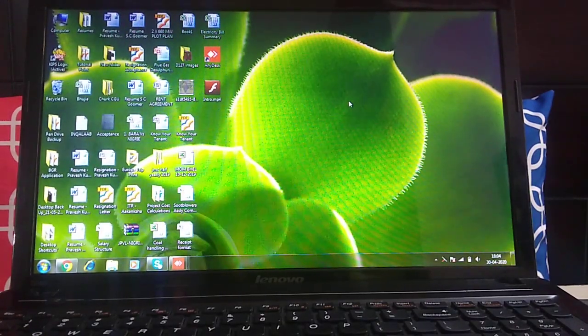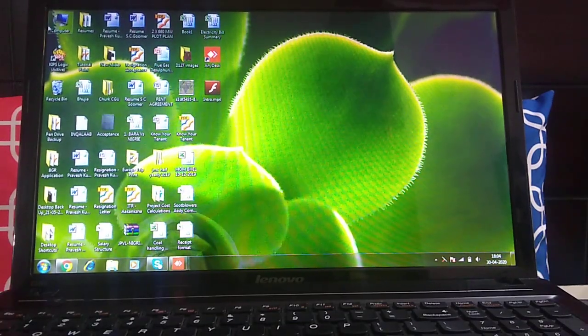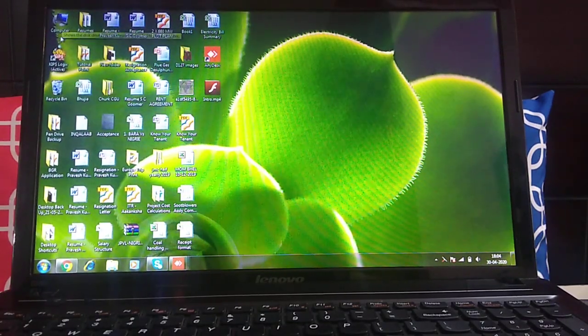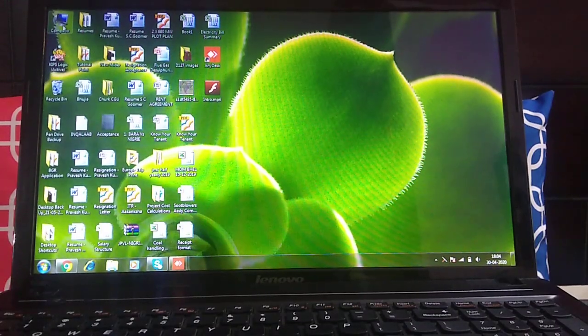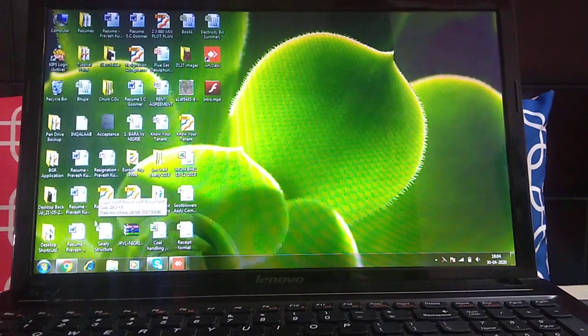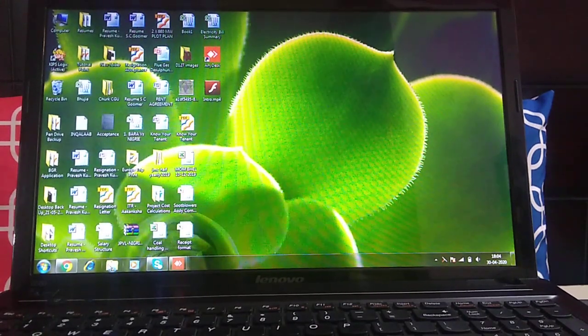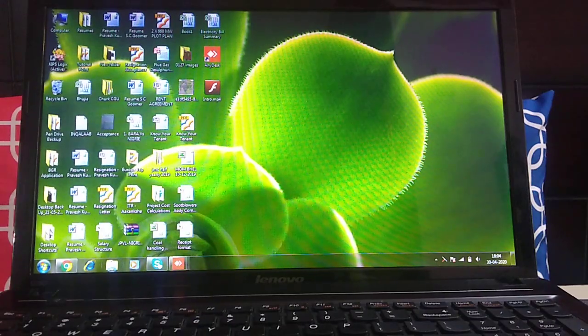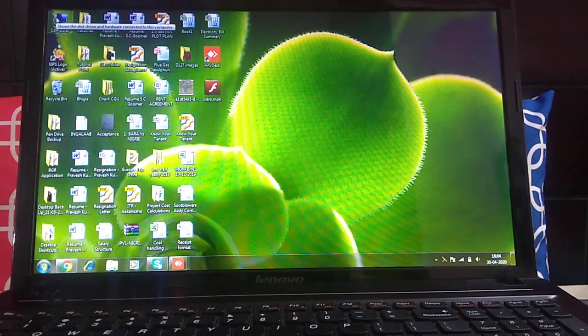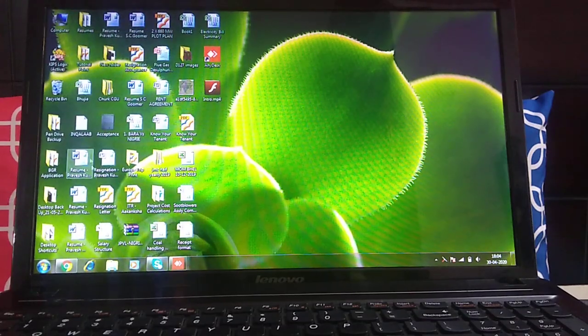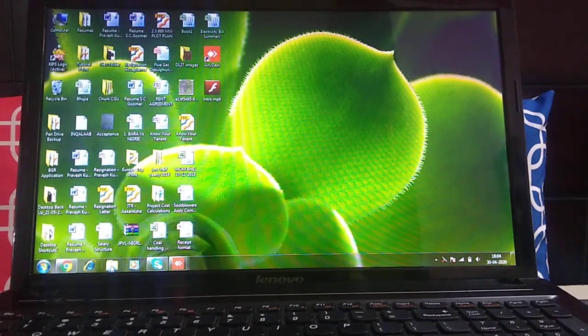Now the next topic is Windows Explorer, or we can say My Computer. Can you see this computer icon here? This computer icon, and at the taskbar one yellow color folder is there. Is it visible to you? Yes, this icon, they both are the same. This My Computer is also the Windows Explorer, and this folder is also the Windows Explorer.